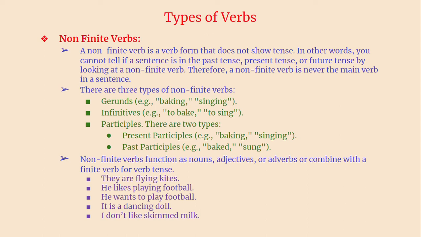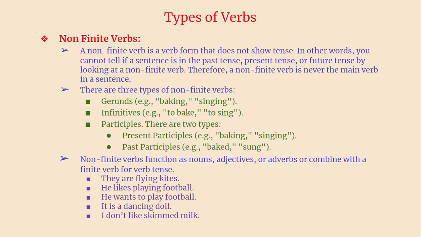And if you consider flying as an adjective, then the meaning is different. What are they? They are seen in the sky. Something is seen in the sky, and somebody will ask, what are they? They are flying kites. They are kites that are flying. That is the meaning. So they are flying kites can be an ambiguous sentence. It can mean two meanings. Such sentences are called ambiguous sentences.